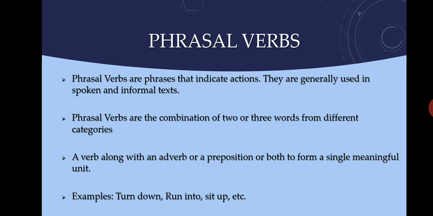So let us read this. Phrasal verbs are a combination of 2 or 3 words from different categories. To form a phrase, you need at least 2 words. So here you have 2 words or 3 words. A verb along with an adverb or a preposition or both to form a single meaningful unit. So to form a single meaningful unit, that is a phrasal verb, what do you need? You need a verb. Along with the verb, you need an adverb and also a preposition.